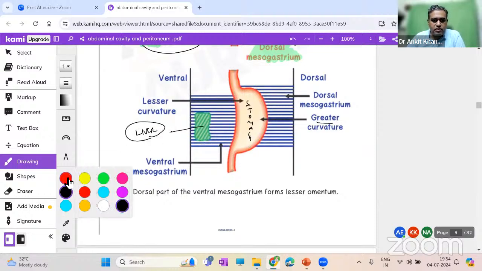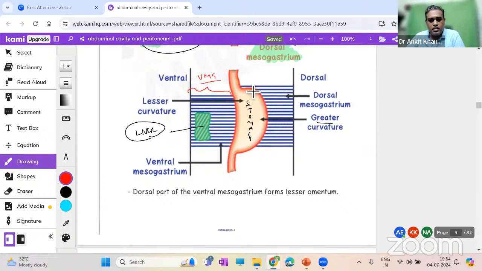So this whole area, if we show you with this red color, is the ventral mesogastrium. Now the peritoneum between the liver and the stomach is what is known as the lesser omentum, which we showed while discussing the epiploic foramen. And this part which is in between the liver and the body wall is your falciform ligament.